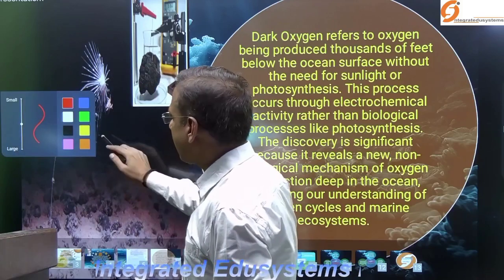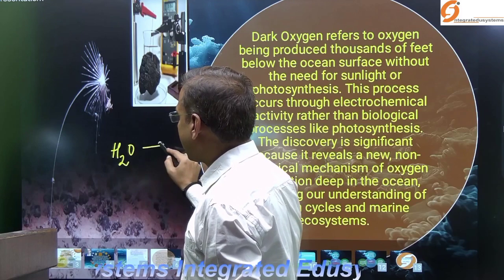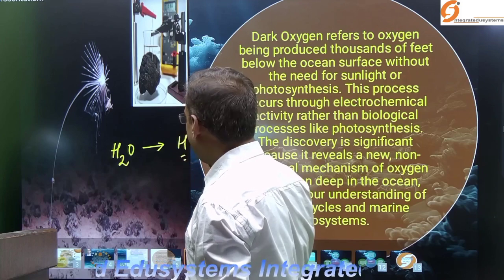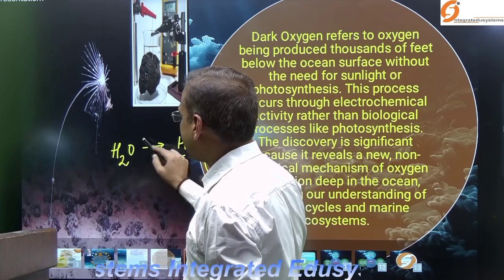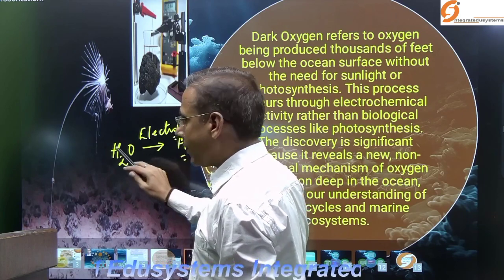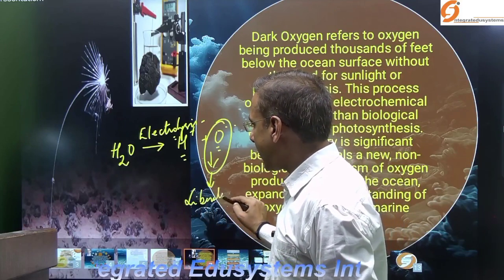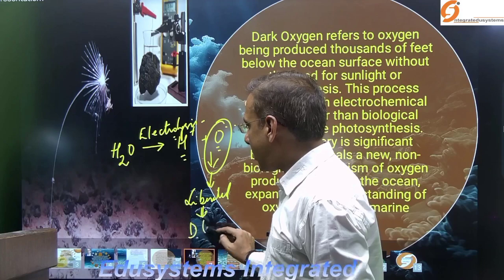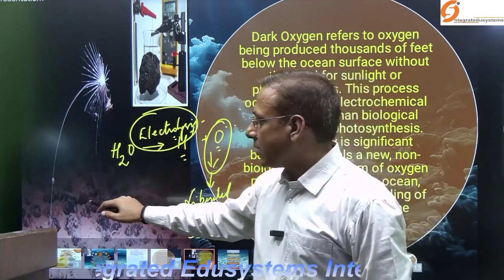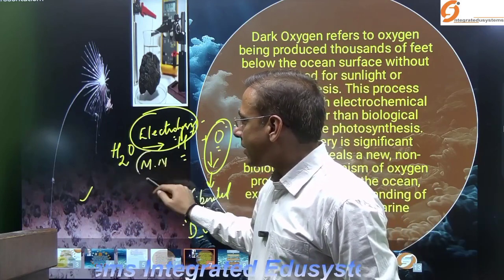These polymetallic nodules split water into hydrogen and oxygen ions, and oxygen is formed as a result of this electrolysis process. So this liberated oxygen is known as dark oxygen, and it is a result of this electrolysis process.